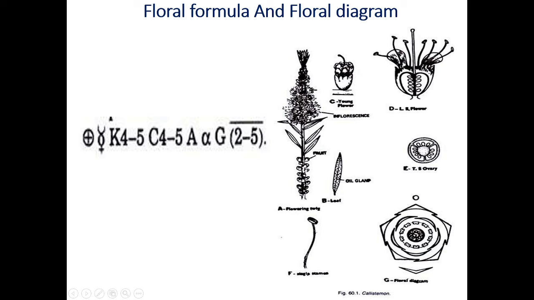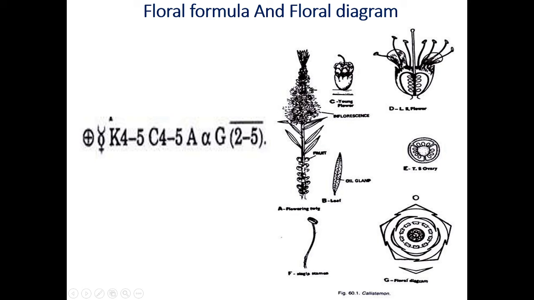If you take the section of citrus fruit, you will get the same condition. That means when the seeds or ovules are attached at the center in the locules, this condition is called axile placentation. Now this diagram is drawn in the floral diagram. This is the TS of ovary. Carpels are 2 to 3, 2 to 5, and ovary is inferior. That's why there is a line at the top of gynoecium. In this way, now see there's some diagram, TS of ovary.